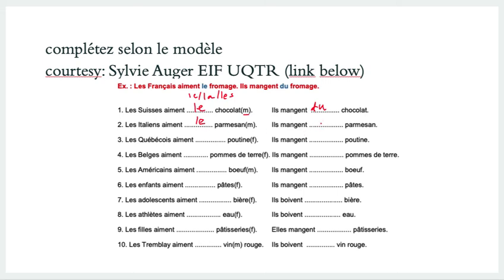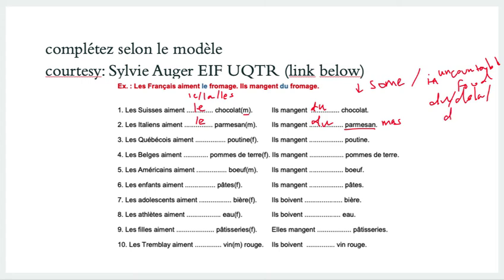Ils mangent du, right? Because parmesan is masculin. Okay, remember for this particular one, I'm just using this as some and things that uncountable. Let's just go with food. Okay, so use du, de la, the apostrophe if you have a vowel and your de.